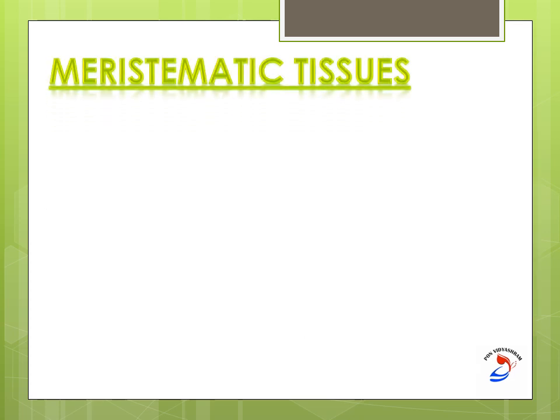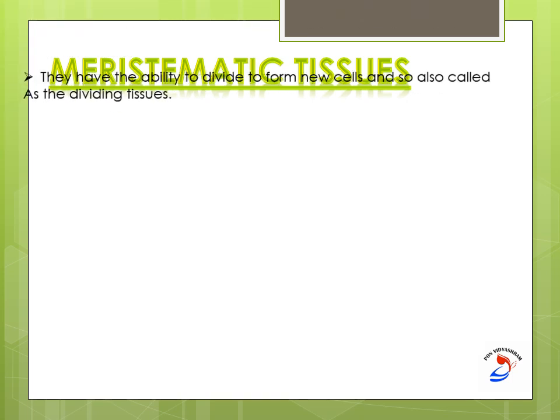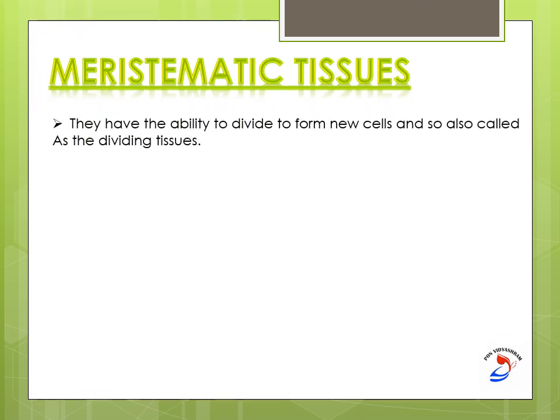Now first we will see the main properties of the meristematic tissues. What is the main property of a meristematic tissue? They have the ability to divide to form new cells, so they are also called dividing tissues. They are seen in the younger cells and tissues, which help in the growth of the plant.